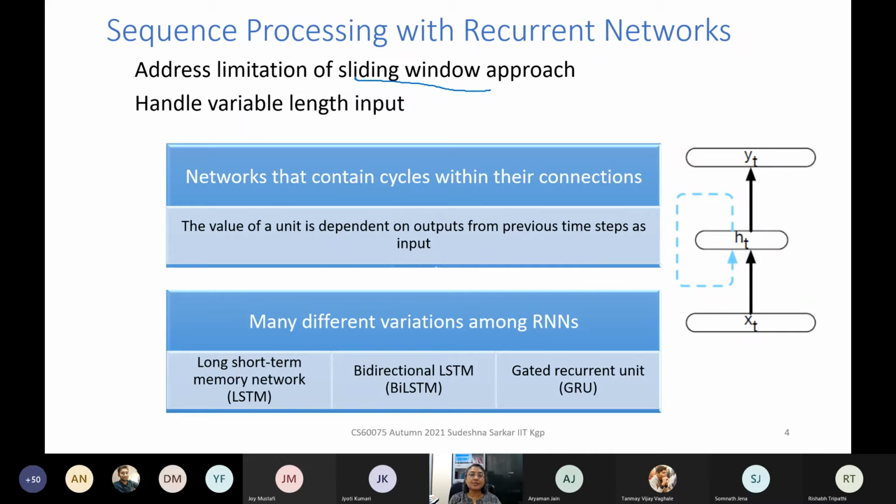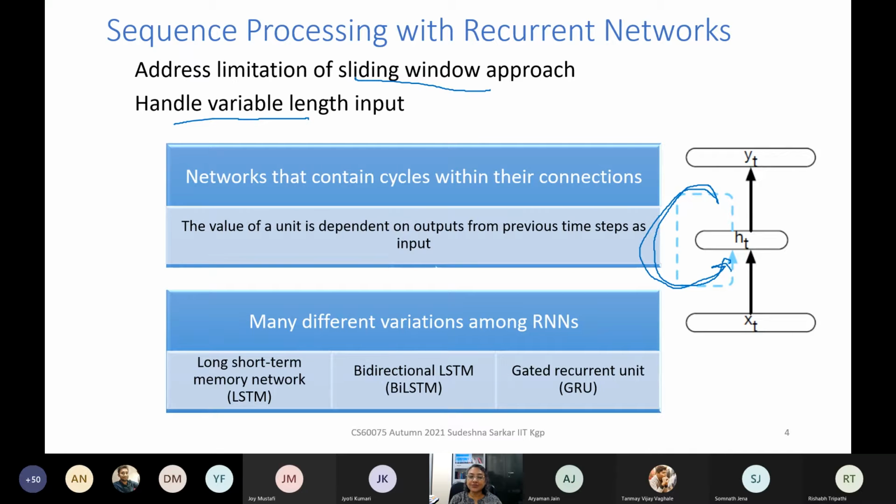But instead of this approach, we can have a generalized approach that handles inputs of variable length. Suppose in a sentence I have already seen 15 words and I want the 16th word, or I've seen 4 words and I want the 5th word. Whatever the context, I want to make use of the entire context. For that, we introduced a recurrent neural network where we have a cycle. We have a network which shares weights, and there are connections from H(t-1) to H(t).